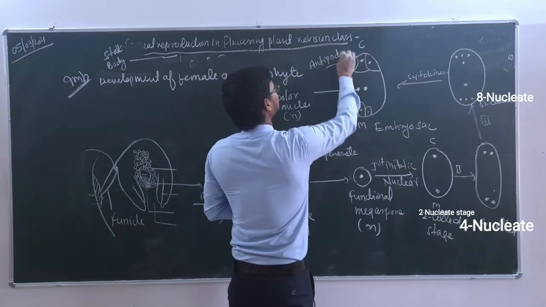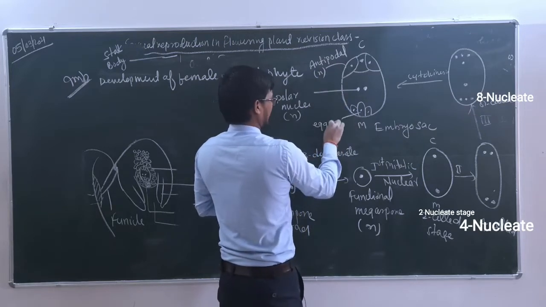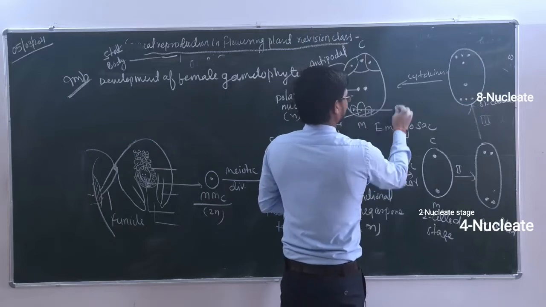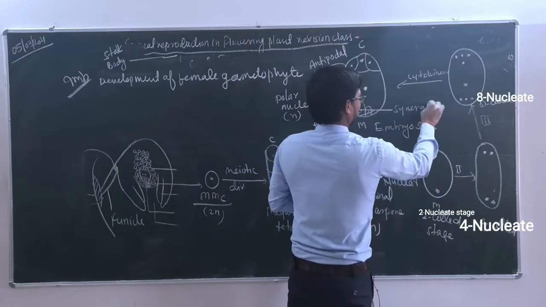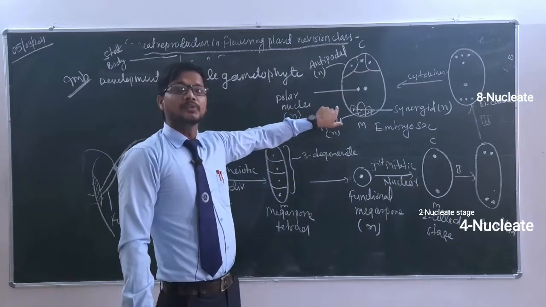Antipodals. These are also what? Haploid. This one is what? Egg cell, that one is also haploid. These two are what? Synergids. Those are also haploid. So this structure is simply representing the female gametophyte.